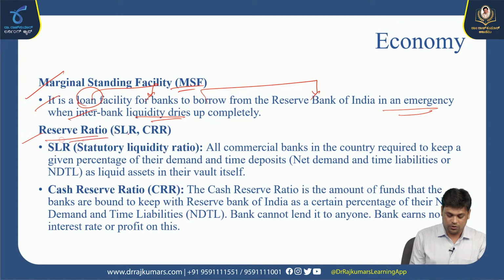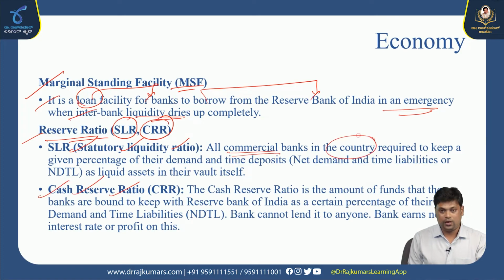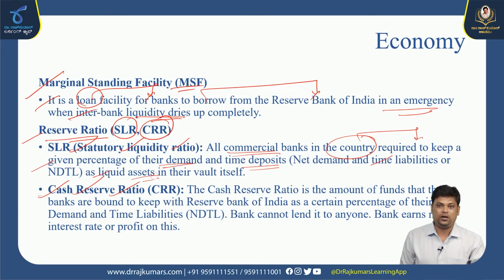Next, reserve ratio comes under two categories: SLR, that is statutory liquidity ratio, and CRR, cash reserve ratio. All commercial banks in the country are required to keep a given percentage of their demand and time deposits, that is net demand and time liabilities, as liquid assets in their vault itself. So they need to have some amount of money as a deposit, which is known as statutory liquidity ratio of the banks.